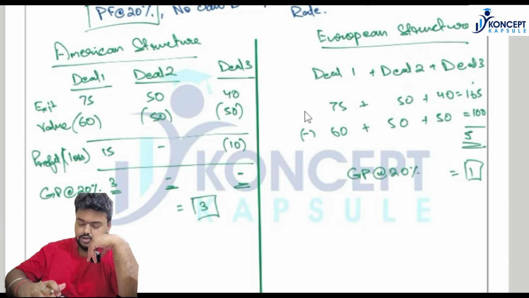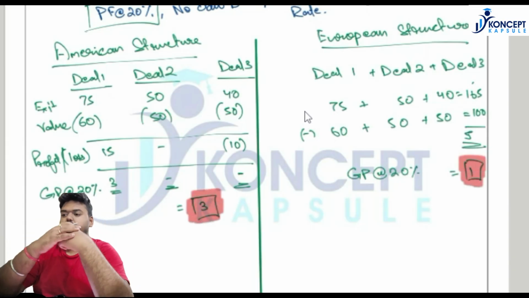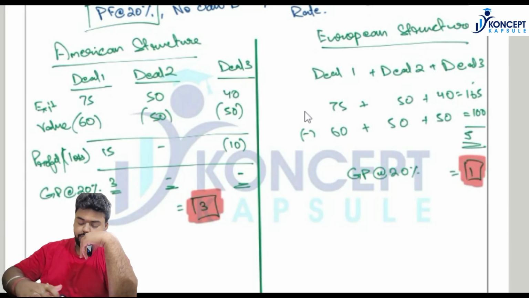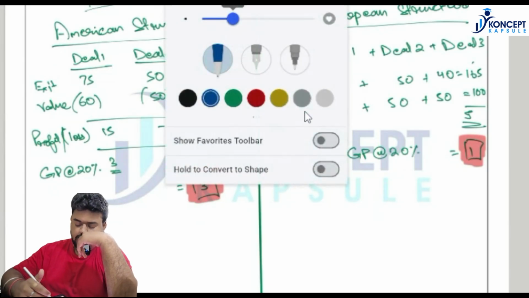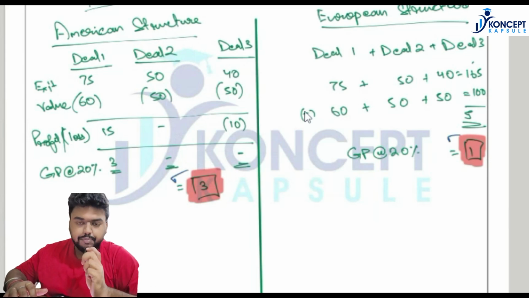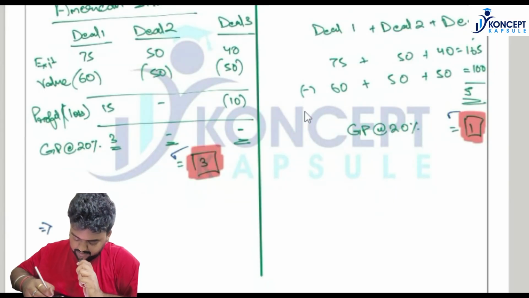So under the European structure, general partner is entitled to $1 million. Under the American structure, general partner is entitled to $3 million. So if you see, general partner's interest is protected under the American structure, while limited partner's interest is protected under the European structure. Now, when we compute the return for limited partner, it can be computed as the exit value